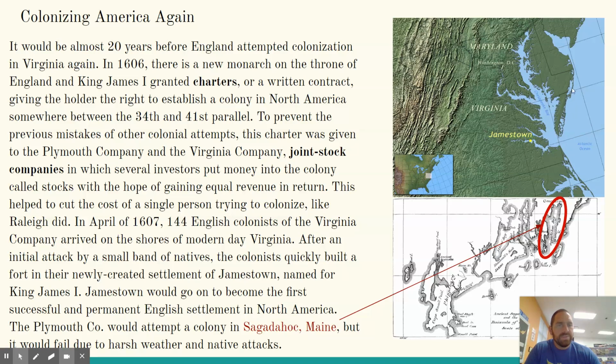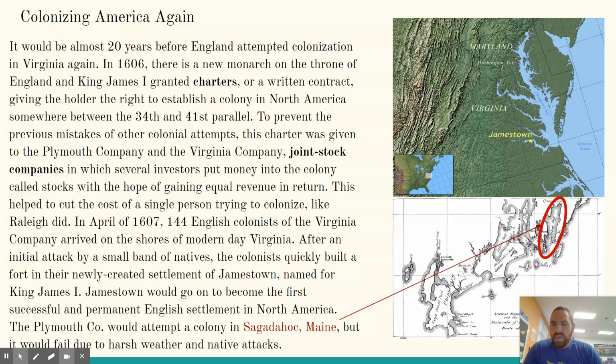Notice where Jamestown is, right here next to the Chesapeake Bay. To prevent the previous mistakes of other colonial attempts, this charter was given to the Plymouth Company and the Virginia Company, joint stock companies, in which several investors put money into the colony, called stocks, with the hope of gaining equal revenue in return. This helped cut the cost of a single person trying to colonize, like Raleigh did. Raleigh ended up going broke and returned to privateering later on, because he couldn't make any money off of the colonies. He basically bankrupted himself trying to start the Roanoke colony.